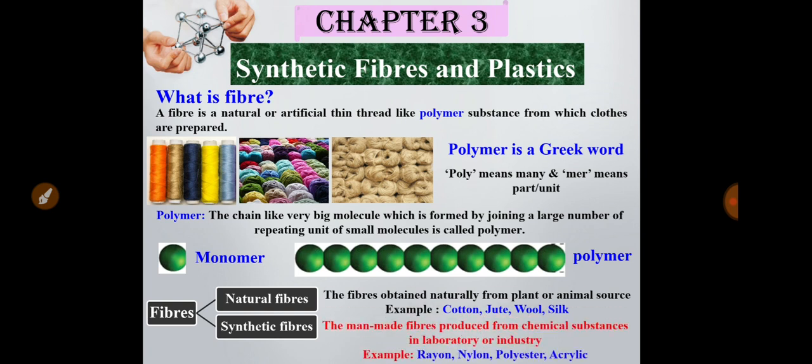What is synthetic fiber? The man-made fibers produced from chemical substances in a laboratory or industry are called synthetic fibers. That means you cannot get synthetic fibers from nature. You have to synthesize them in the laboratory or industry. What are the examples? Rayon, nylon, polyester and acrylic. These are the examples of synthetic fibers. Now first we will study rayon.